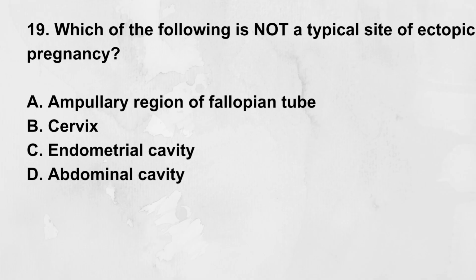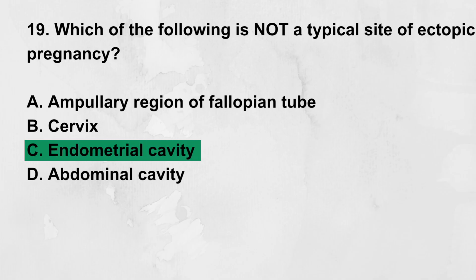Which of the following is not a typical site of ectopic pregnancy? A. Ampullary region of fallopian tube, B. Cervix, C. Endometrial cavity, D. Abdominal cavity. Correct answer, C. Endometrial cavity. The endometrial cavity is where normal implantation occurs, so it is not an ectopic site.